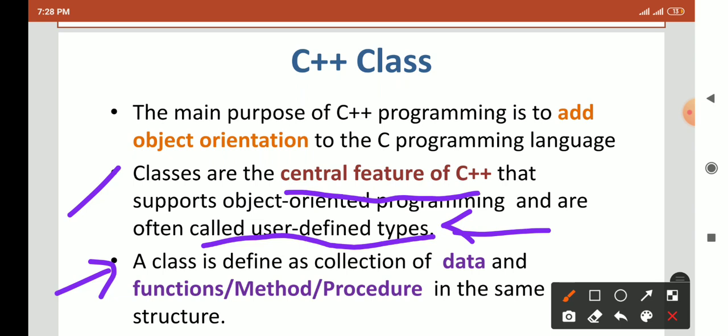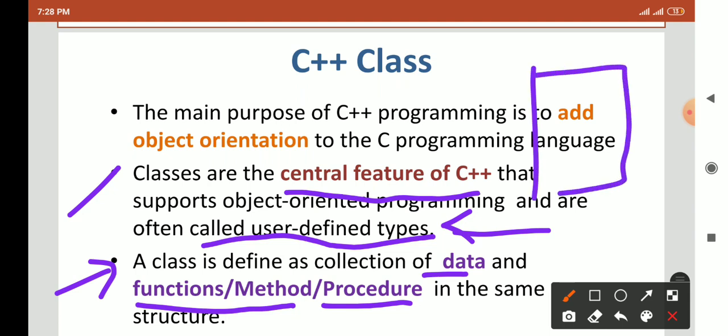If you want to elaborate a class definition, then a class is defined as a collection of data and functions, methods or procedures in the same structure. So in short, a class is a collection of data, meaning variables, and functions. We already saw functions in C++.